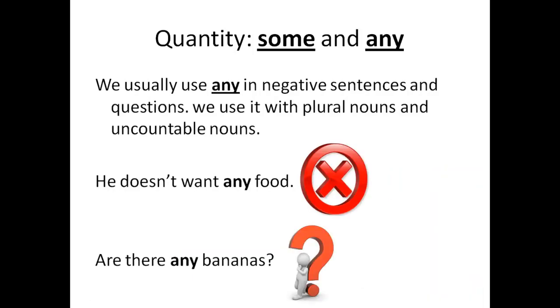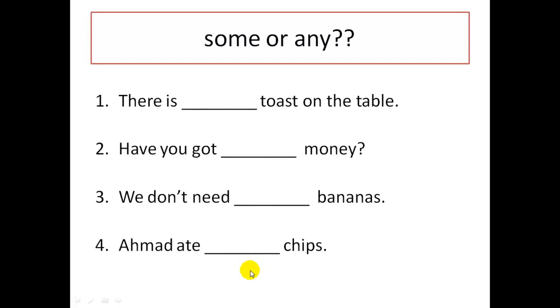We usually use any in negative sentences and questions. We use it with plural nouns and uncountable nouns. For example, he doesn't want any food. Are there any bananas? Food is an uncountable noun with the negative form. Bananas is a countable noun in the plural form in the question. Try to answer the questions.